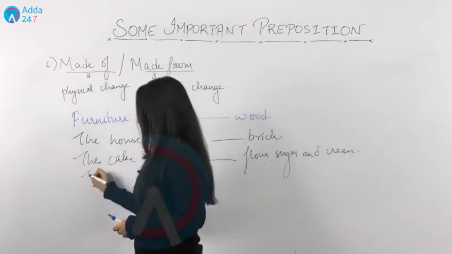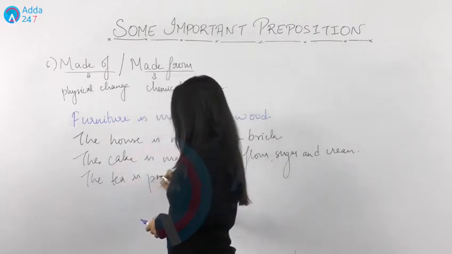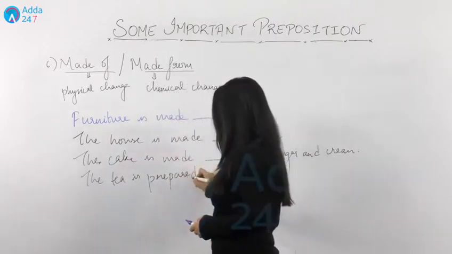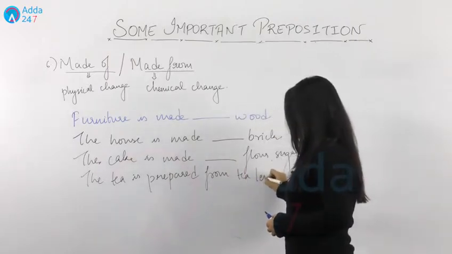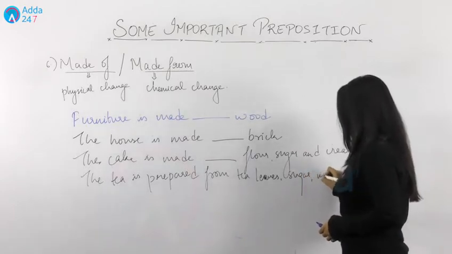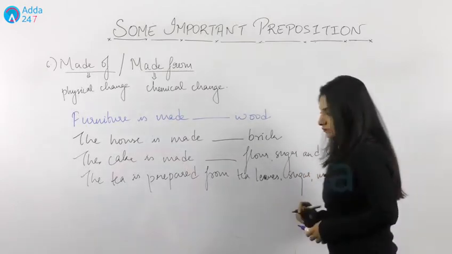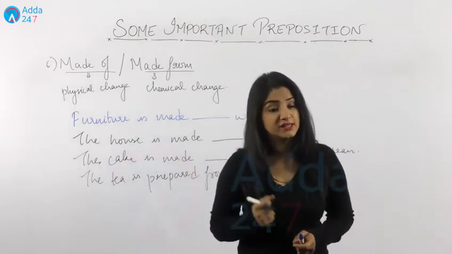Or I can write the tea is prepared from tea leaves, sugar, milk. So what should be the correct preposition to be placed in these blanks?